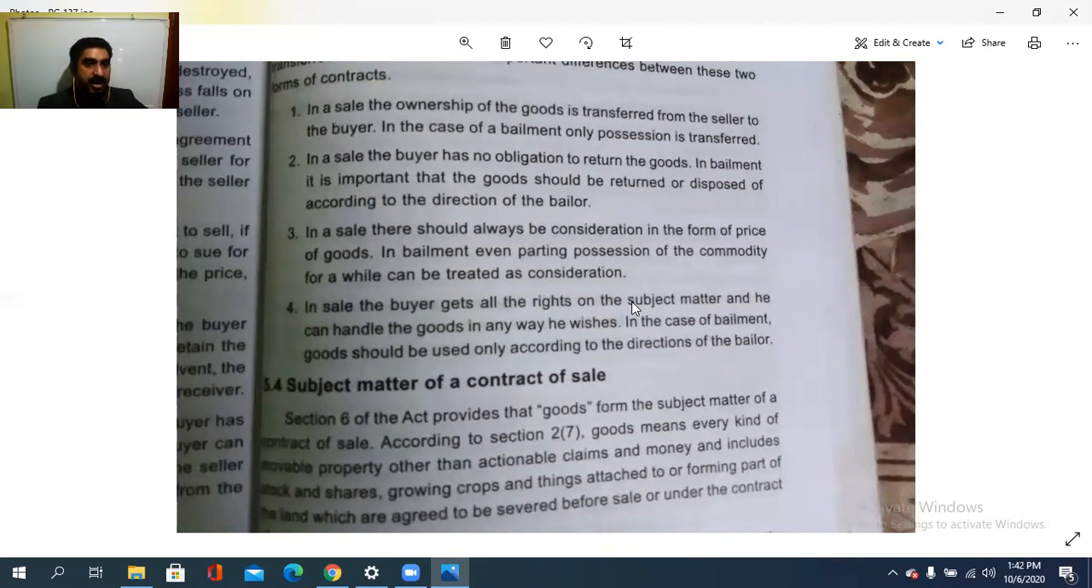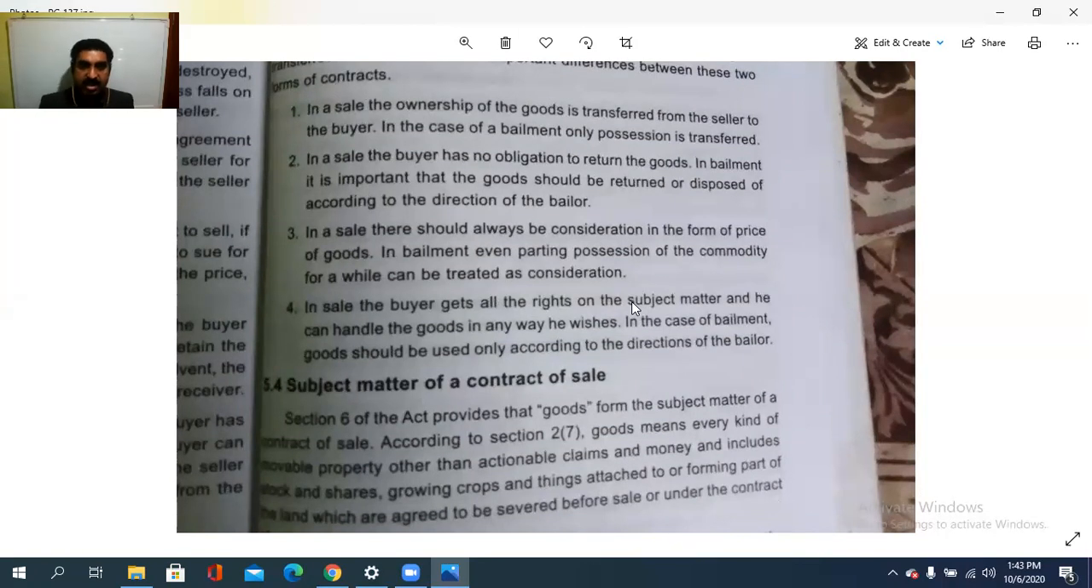ഇപ്പോഴും ഓണർഷിപ്പ് ബെയിലറുടെ എടുക്കലാണ് അല്ലെ? അപ്പൊ അതുകൊണ്ട് ബെയിലിക്ക് യൂസ് ചെയ്യാനായിട്ട് ബുദ്ധിമുട്ടുണ്ട്. അതാണ് ബെയിൽമെന്റിലെ കേസിൽ. While in a sale there should always be a consideration in the form of price of goods. അതായത് സാധനങ്ങൾക്ക് വില എന്നുള്ള ഒരു ഇതുണ്ട്. There should be some consideration for the price of goods, while in bailment, even parting the possession of the commodity for a while can be treated as a consideration.